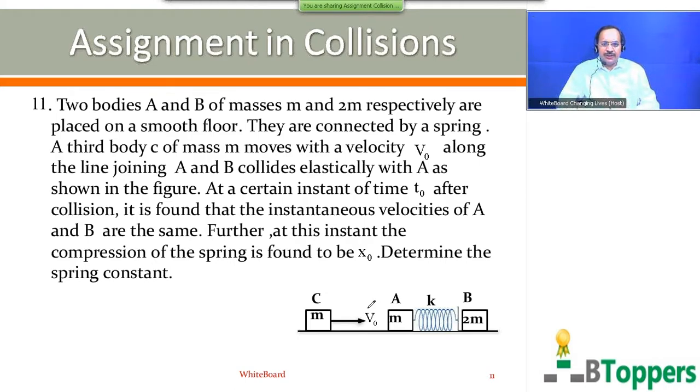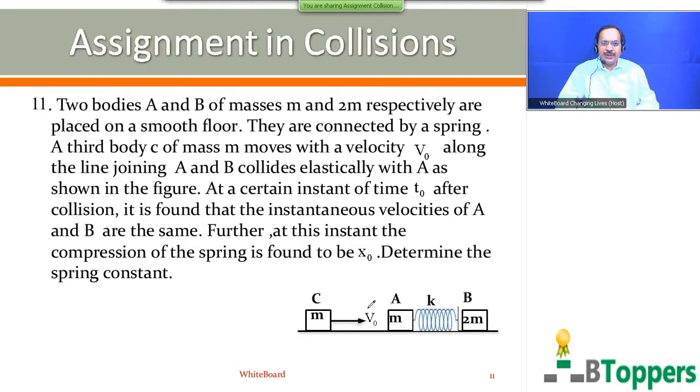It is also based on similar reasoning, similar procedure. The difference between this problem and the earlier problem is that in the earlier problem, the two blocks A and B have equal masses, but here they have different masses. You can repeat the similar procedure, but once again you see there, two bodies A and B of masses m and 2m respectively are placed on a smooth floor. They are connected by a spring. Third body C of mass m moves with velocity v0 along the line joining A and B, collides elastically with A as shown in the figure.